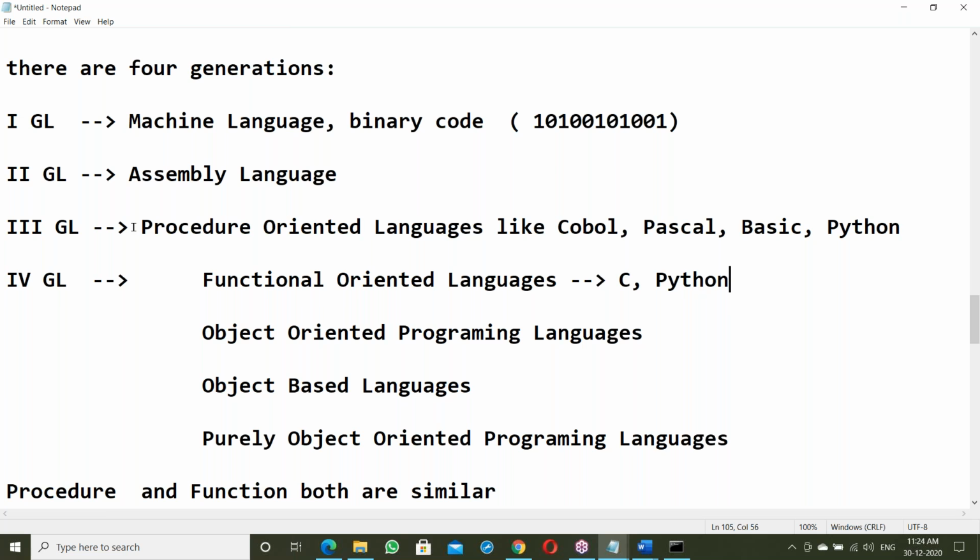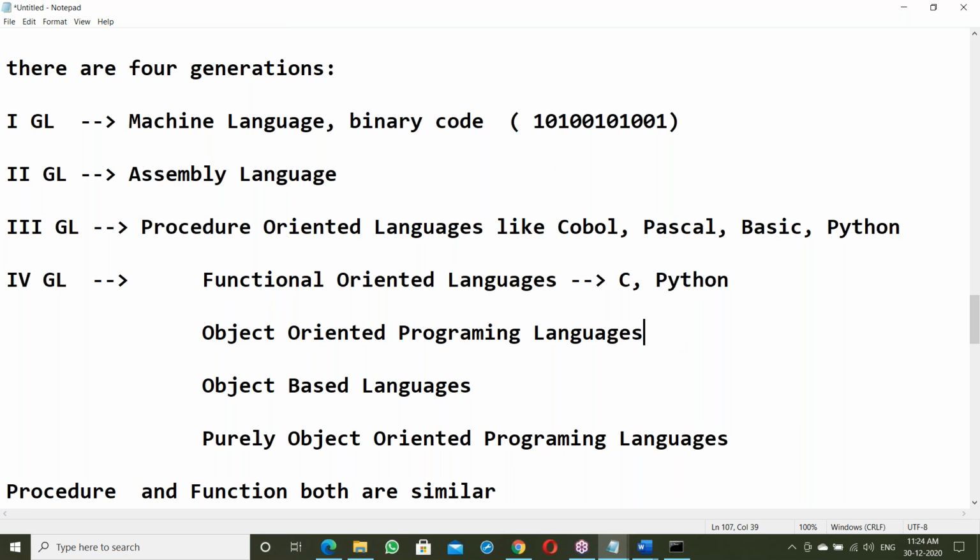In Python, we can write procedures as well as functions, both you can write. But in C language, only functions. No procedures concept in C language. C is completely functional-oriented. Python is functional-oriented plus procedure, both here.